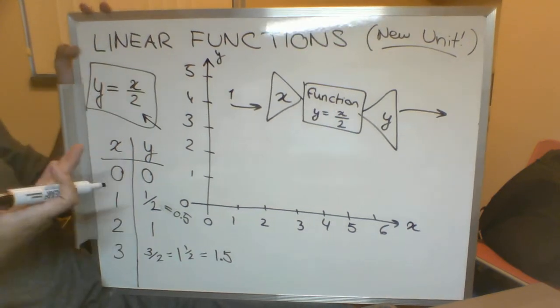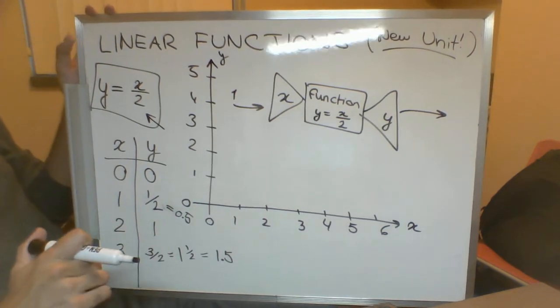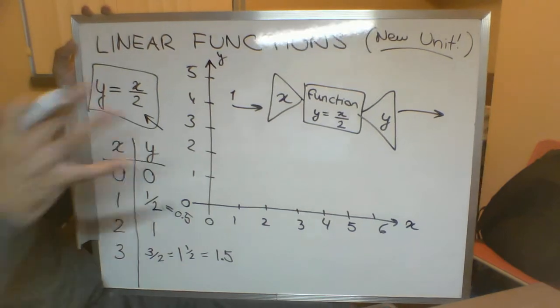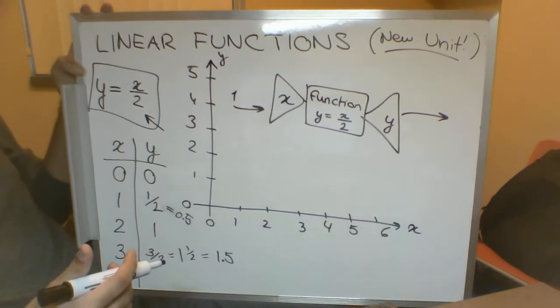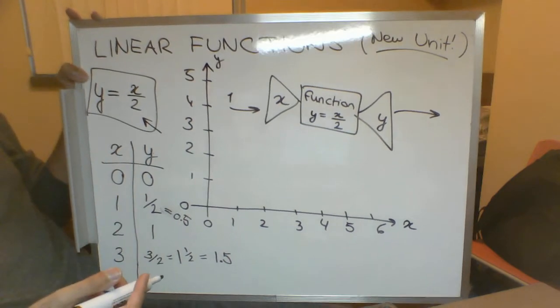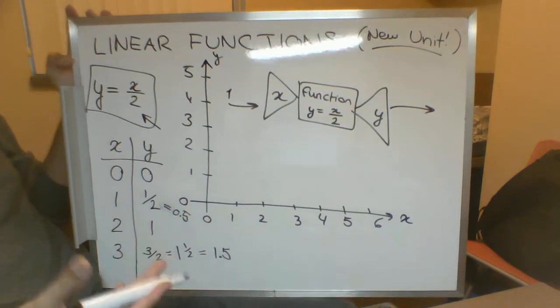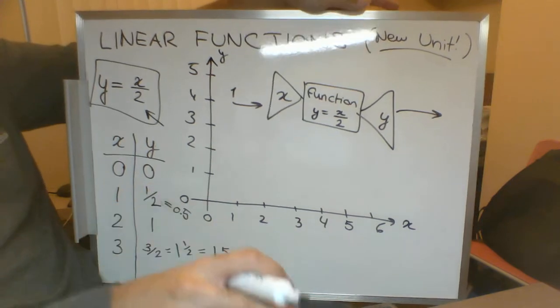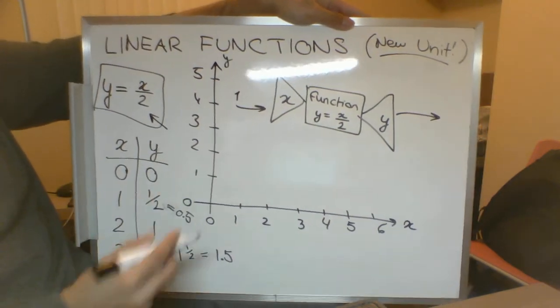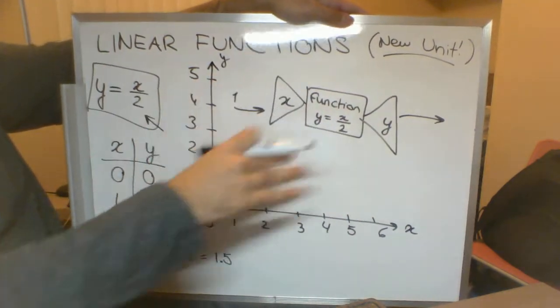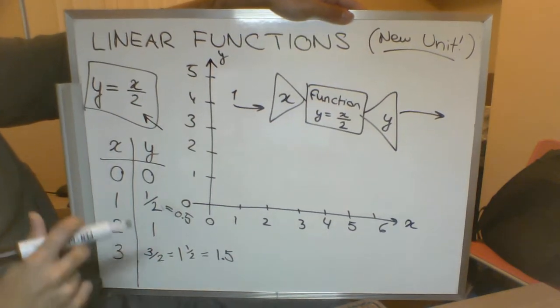You could change the function, make it y equals x plus 5, and the machine over there will, whatever number you put into it, add 5 to it because it's x plus 5. And then that'll spit out your result. And then when we get the result, we can graph it. So for now, I'll leave that up there. We'll do one more thing down here, and then I will get rid of that function so that we have some space to actually draw a graph.